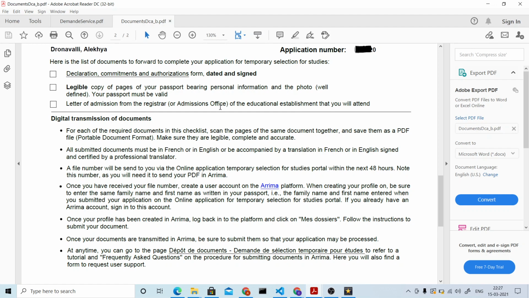In the next video, I'll explain what this Arima platform is, how you can apply, and how you can upload all these documents.